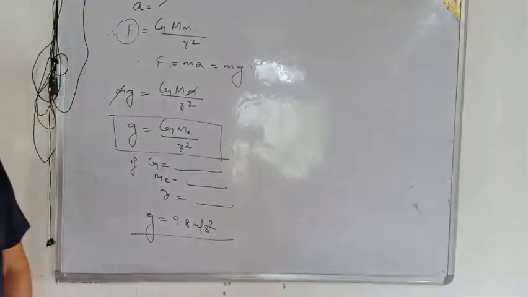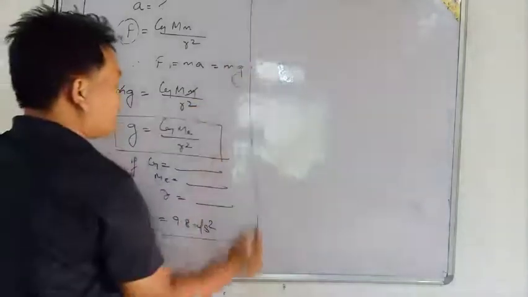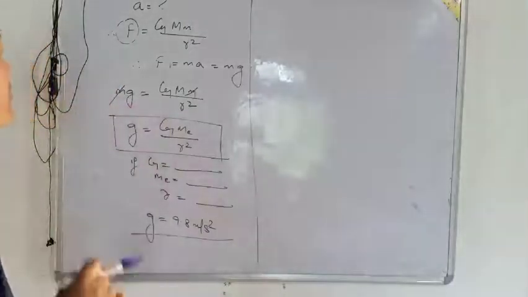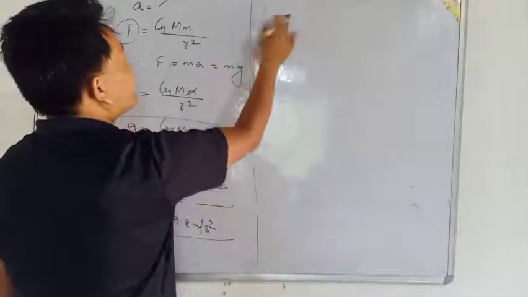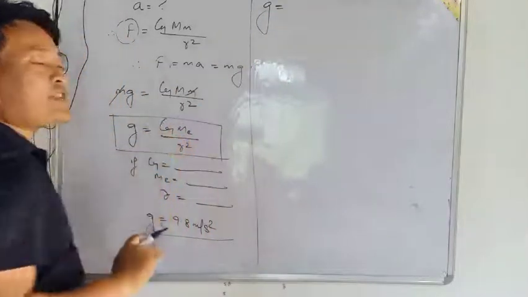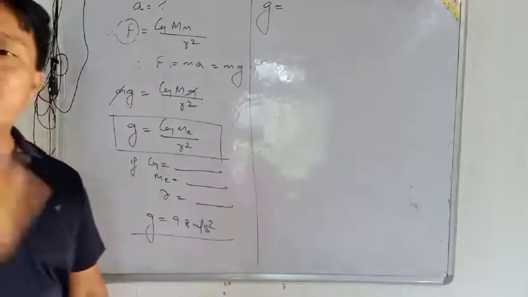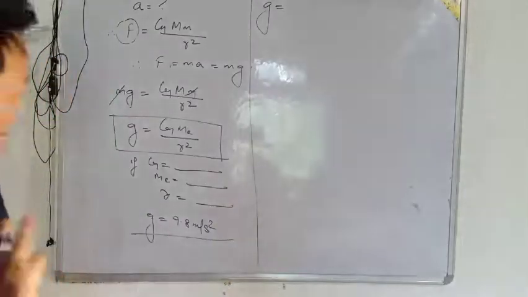So see, now acceleration due to gravity will depend on what? Capital G is constant for every planet, for every object G will have no change, G will be the same.